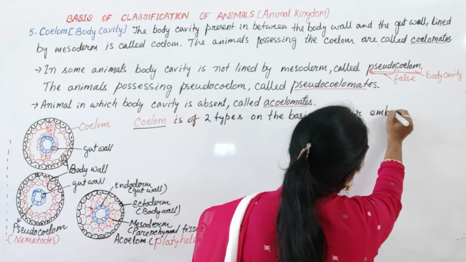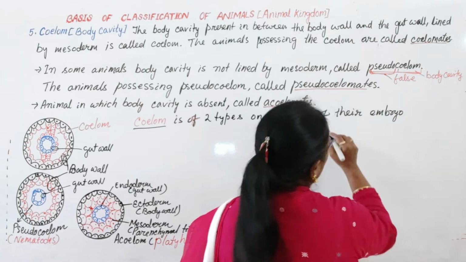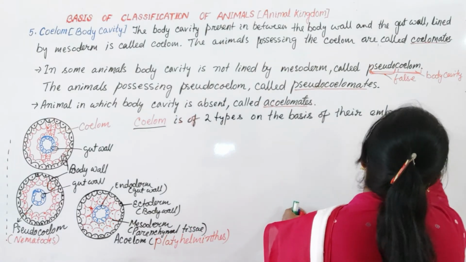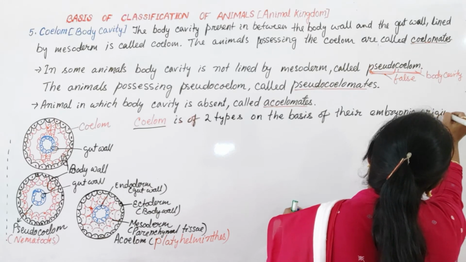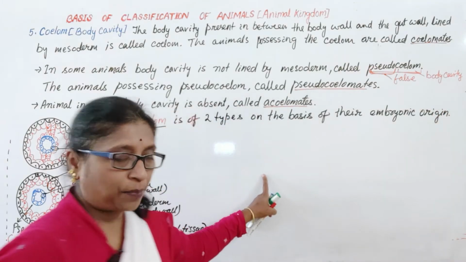In the embryonic condition, how they were formed, on the basis of their embryonic origin, how the coeloms are developed.